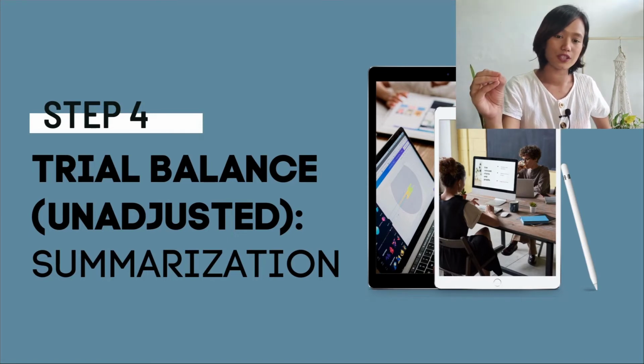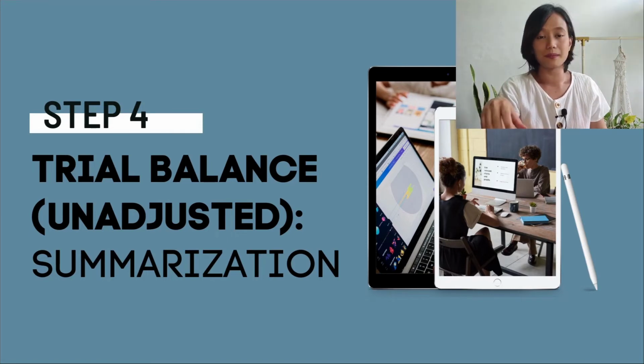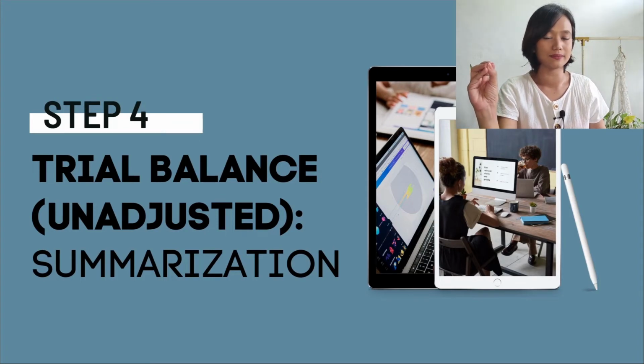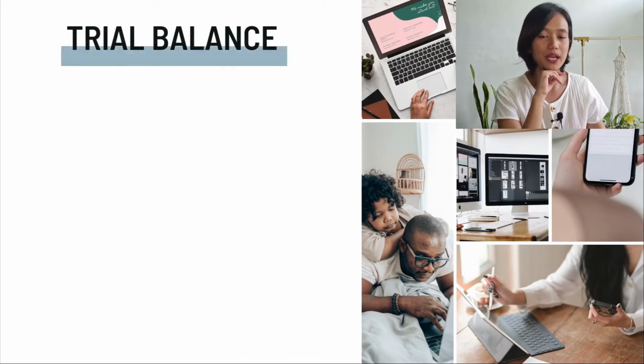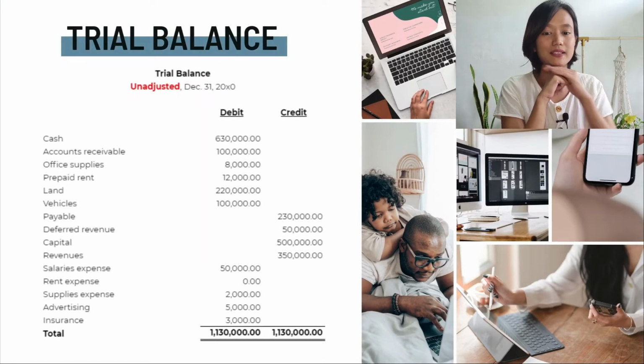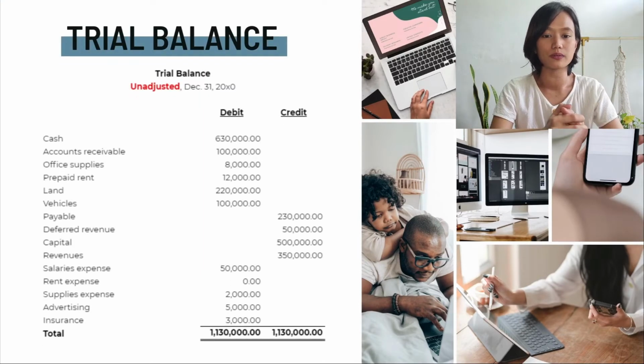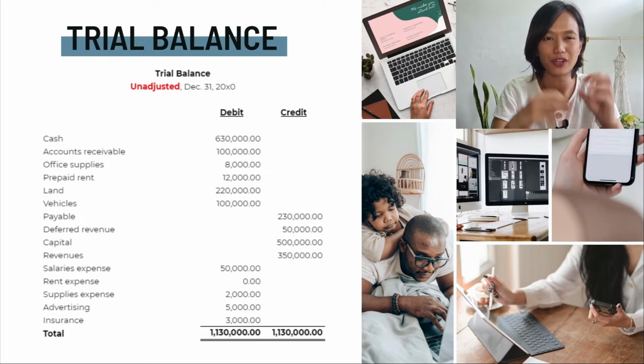Now, when we go to the unadjusted trial balance, basically we just summarize everything line per line. As I show you, this is how a trial balance looks like. So basically, the trial balance just shows the balance after every transaction has been recorded. It shows the balance line per line.